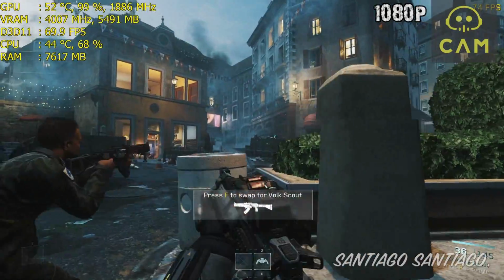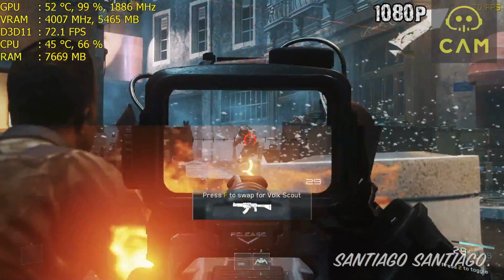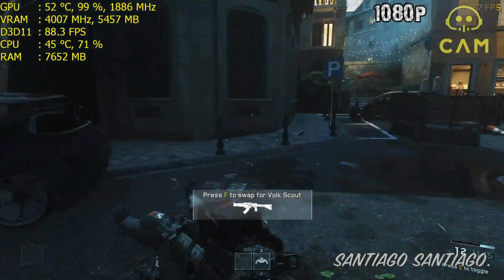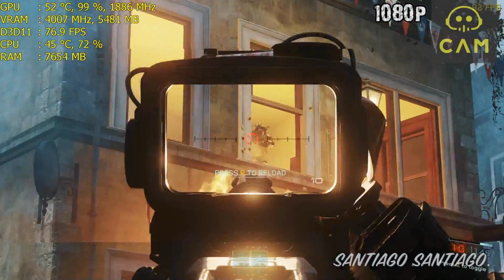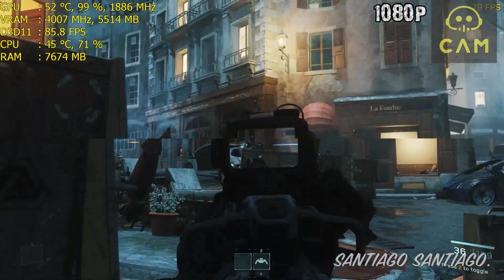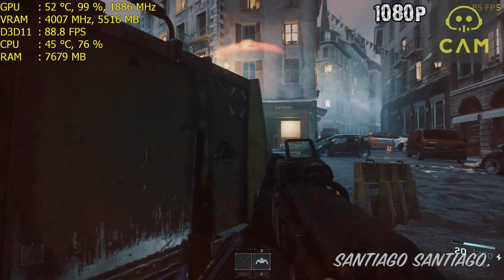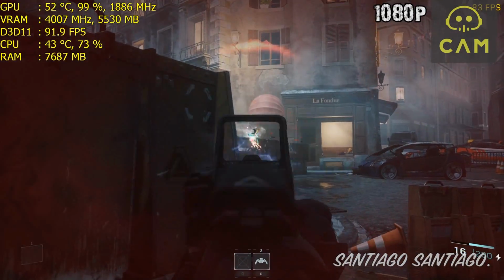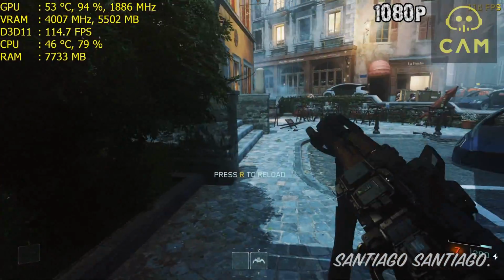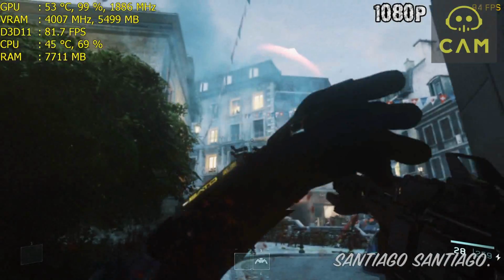Then on level of detail we have low, normal, high or ultra. Level of detail is a big FPS hit in this game, so if you're having low FPS you might want to lower this too. On the 750 Ti it was really necessary to lower this to get a good frame rate. And then we have an FOV slider. It goes from 80 degrees to 120, so finally they made a proper FOV slider for a Call of Duty game. But yeah guys, that's pretty much it.